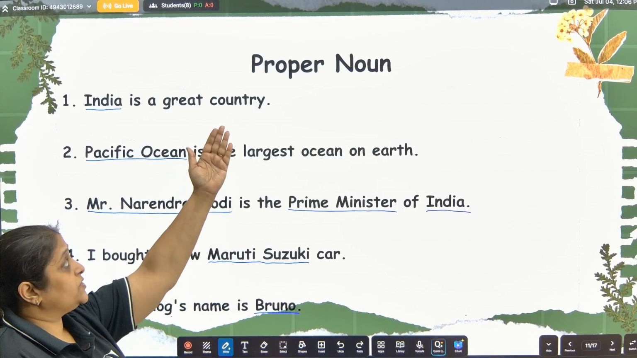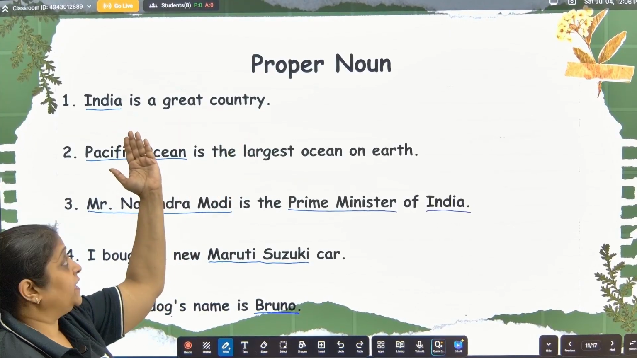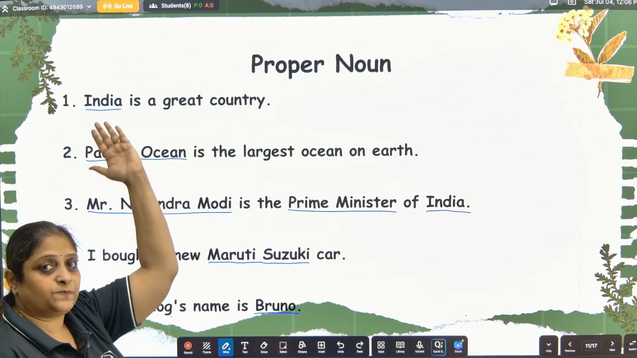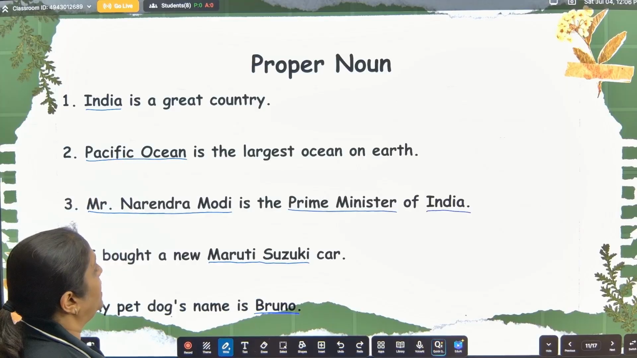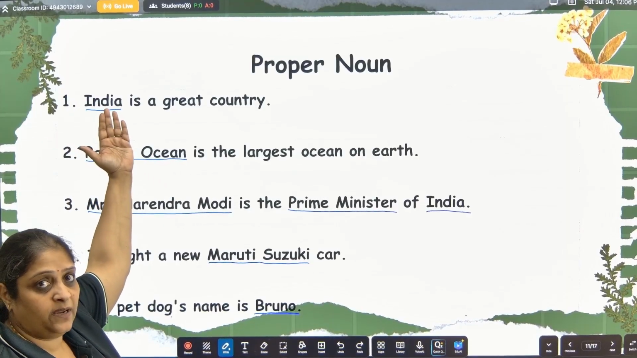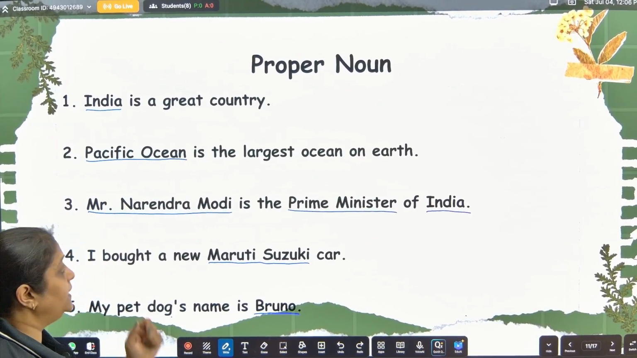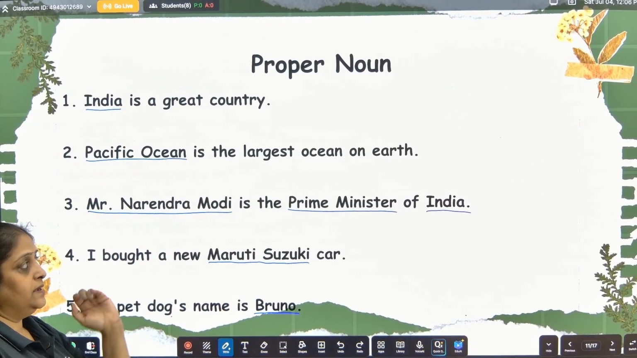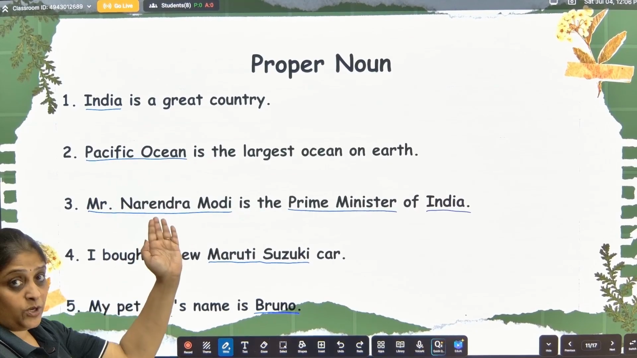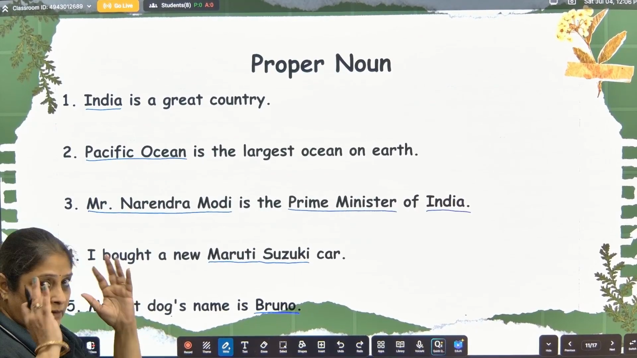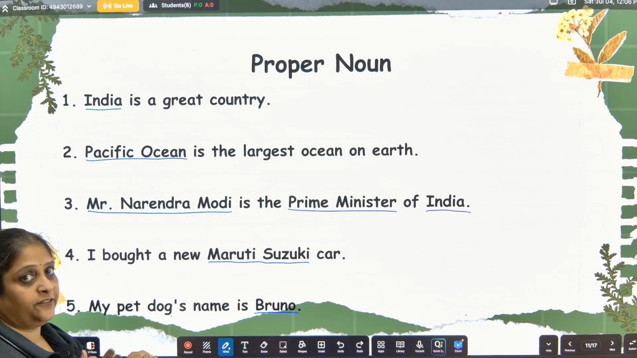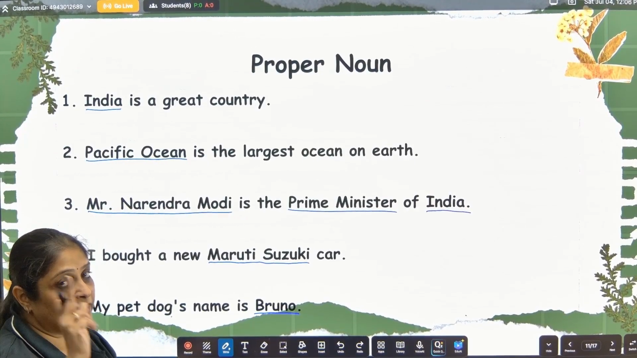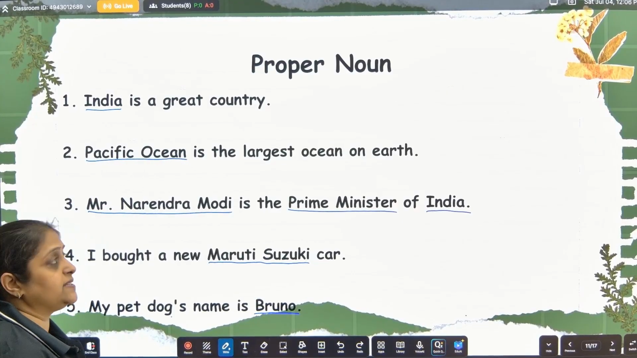Okay, country is given a specific name, which is India. So that's why the country's specific name India will become our proper noun. So India is our proper noun. Now, second example, Pacific Ocean is the largest ocean on earth. Okay, the ocean's name is Pacific Ocean. There are other oceans also, but if I say Pacific Ocean, you will quickly come to know which ocean I am referring to. So that's why it is a proper noun.